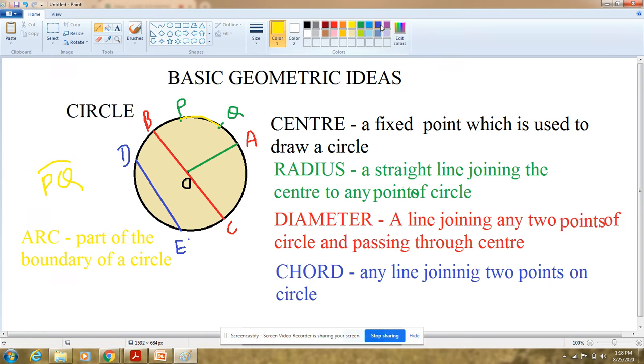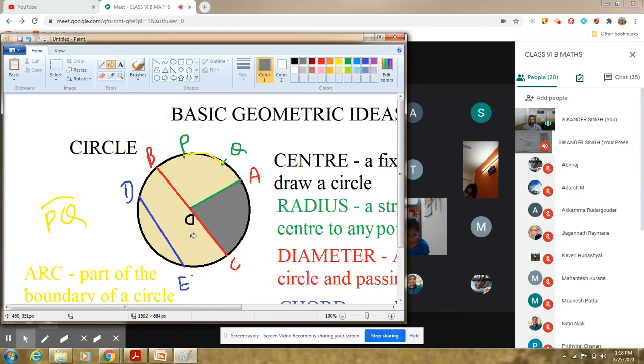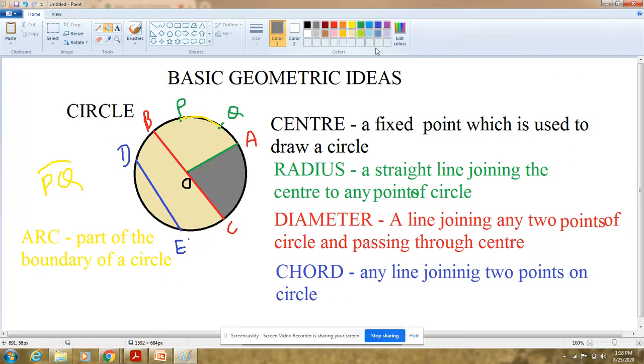If I am talking about a particular area, suppose I am talking about this one. ये देख रहे हो जो मैंने अलग कलर में शेड किया है, I have shaded. Are you able to see this one? है ना? See, this one I am talking about. If we are having this particular area, that I have shaded as the gray one, see, this one is known as sector. What is this one known as?